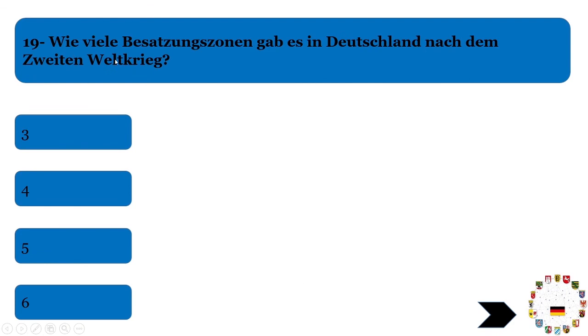So the next question is: Wie viele Besatzungszonen gab es in Deutschland nach dem Zweiten Weltkrieg? We have already seen that it was divided into four different Besatzungszonen, or occupied areas. One was taken by Russia or the Soviet Union at that time. One was taken by USA, America. The third one was by Großbritannien, which we call the Kingdom of England. And then the fourth one by France. So actually there were four Besatzungszonen.